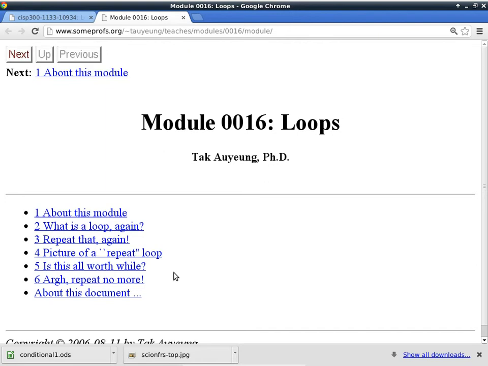At this point, before we talk about loops, we have assignment statements. Assignment statements are very important because they allow you to change the value of variables. And then we have conditional statements. Conditional statements, once again, are very important because they allow your program to make decisions. You have a condition, which is a question that can have one of two answers, true or false. If it is true, you go one way. If it is false, you go the other way. So this way, your program can choose what to do.